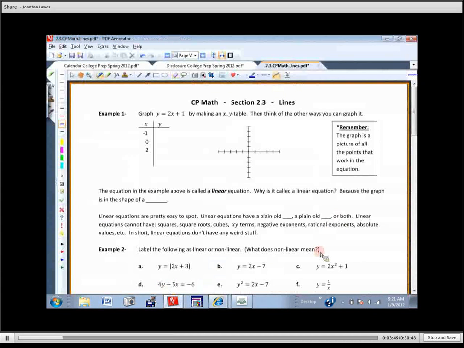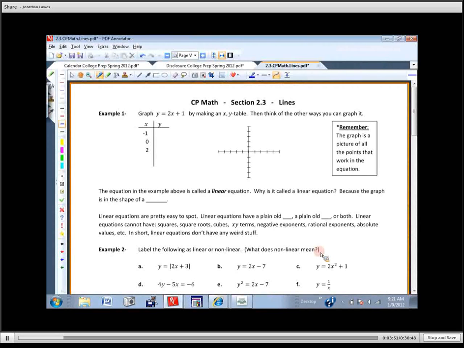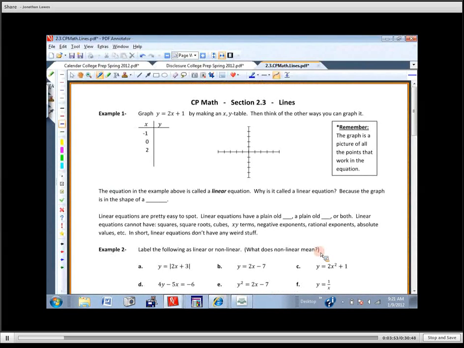All right. So here's how it goes. This is going to be pretty easy. I'm not even going to do every single one of these because I'm pretty sure most of you have seen this stuff before. I'm not a huge fan of XY tables except to introduce ideas. This section is on lines, and it actually covers part of 2.3 and part of 2.4.